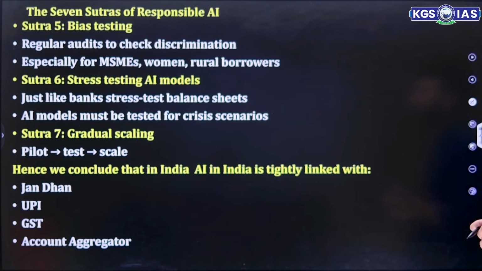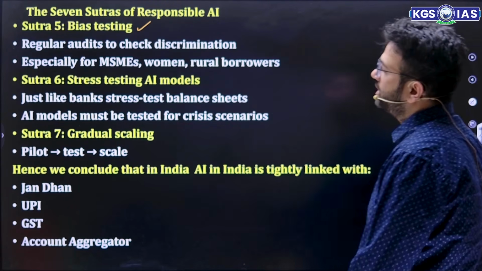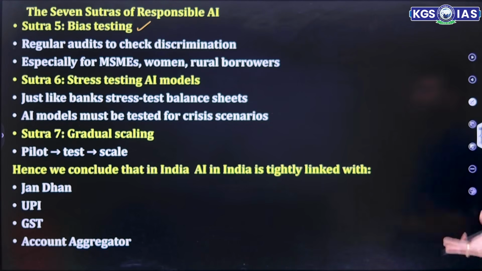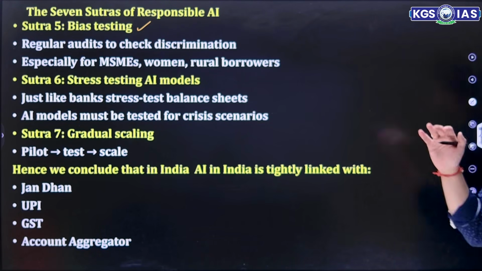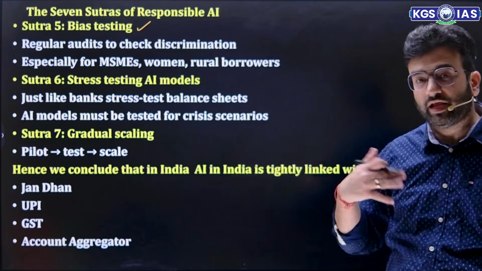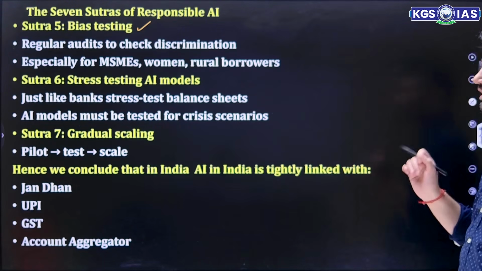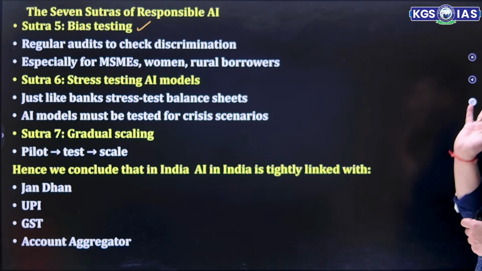Sutra 5, bias testing. Regular audit to check discrimination, especially for MSME, women, and rural borrowers, so that there should not be any kind of discrimination. Bias should be tested. Sutra 6, stress testing AI model. Just like banks stress test the balance sheet, AI models should be tested for crisis scenarios. Suppose if any kind of crisis happens, how should it react, that should also be tested. Then Sutra 7, gradual scaling: pilot, test, and scale.